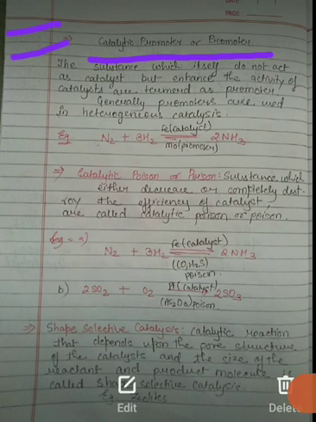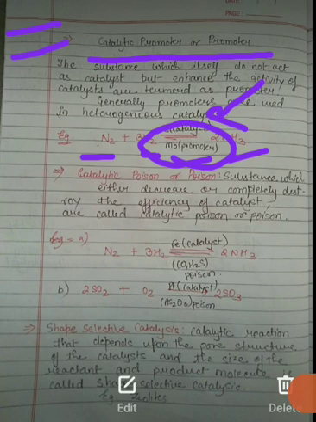Here you can see the example: N2 reacts with H2 and gives NH3. For this, Fe is the catalyst, and molybdenum here acts as the promoter. As it increases the catalytic activity, that is why it is called a catalytic promoter.